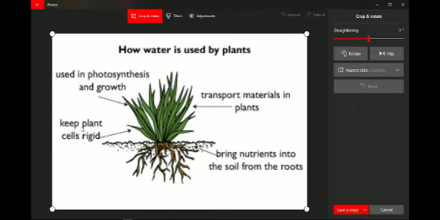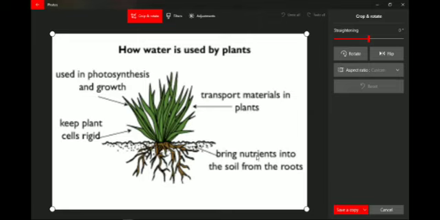Then it keeps the plant cells rigid. Rigid means strong, hard. A plant can stand upright because of the presence of water in the cells of the plant body.